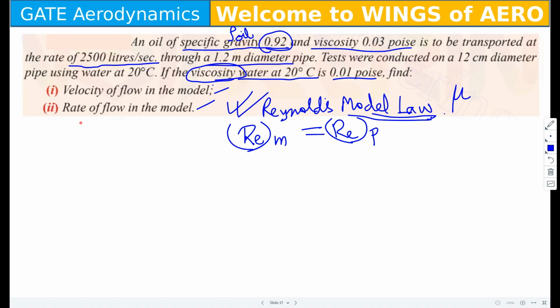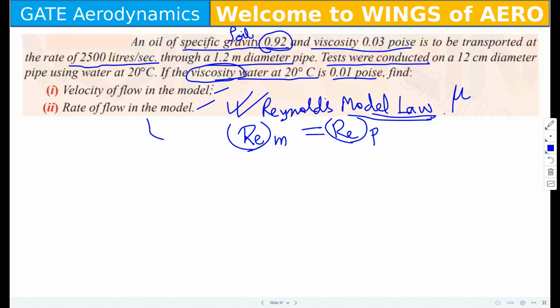Now let's read the question once again to identify the model and the prototype. An oil of specific gravity and viscosity 0.03 poise is to be transported at this rate through a 1.2 meter pipe. Now they have said the tests were conducted, and usually tests are conducted on models, right?